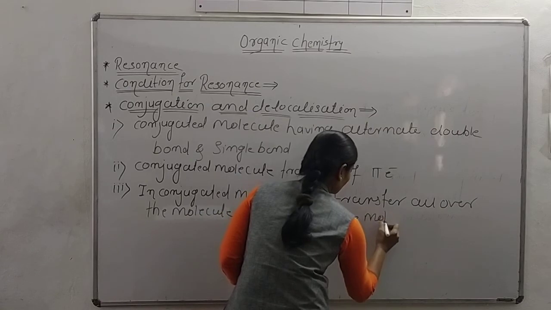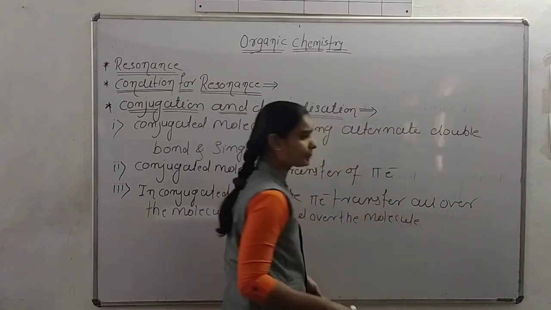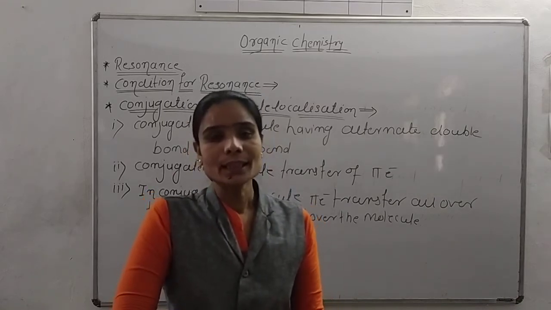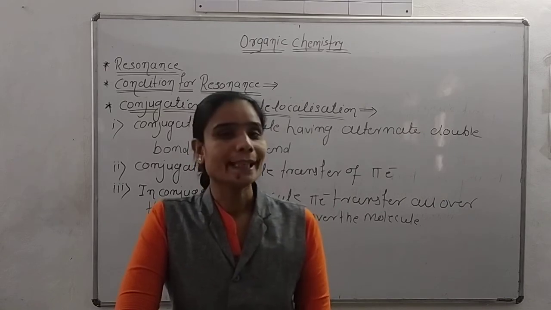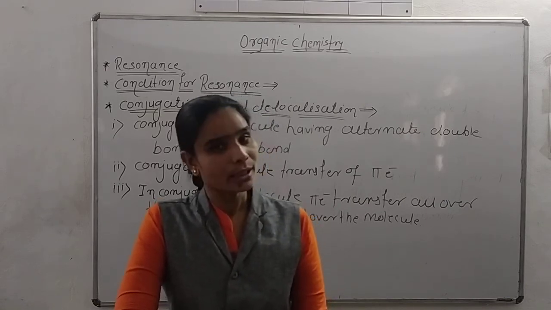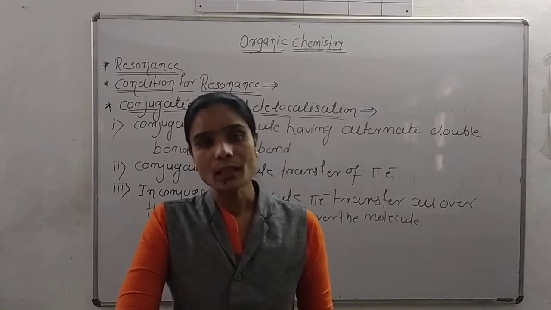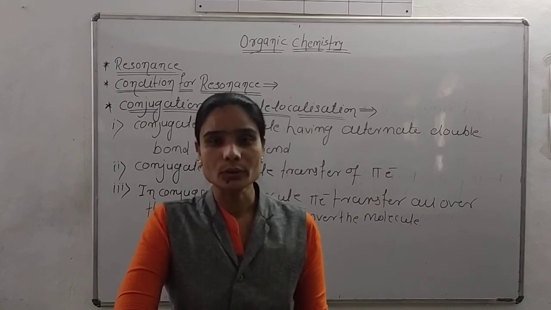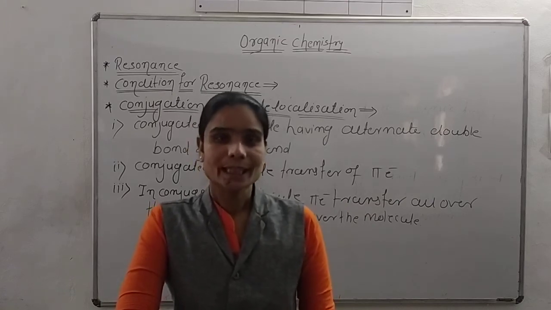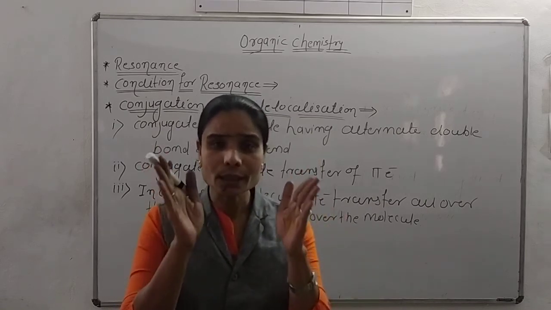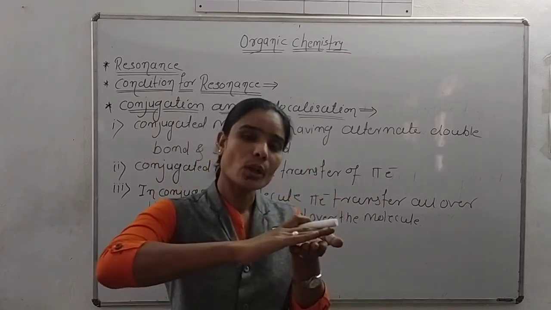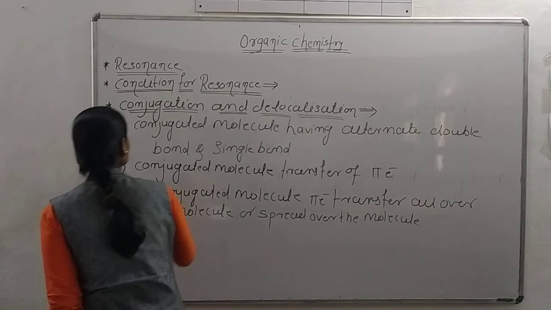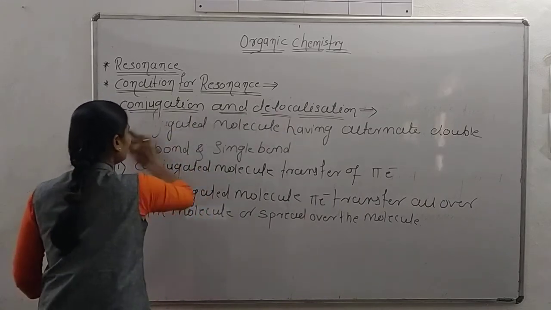Okay, listen. We will see the resonance, and resonance is the different form of the original molecule, and the most important thing is that resonance is related with the conjugated molecule, which has alternate double bond and single bond. The double bond and triple bond molecule or conjugated molecule gives the transfer of pi electron. This pi electron does not transfer between only two atoms. This electron transfers over all the molecule. Okay, for example, 1,3-butadiene. We already saw the example of 1,3-butadiene.